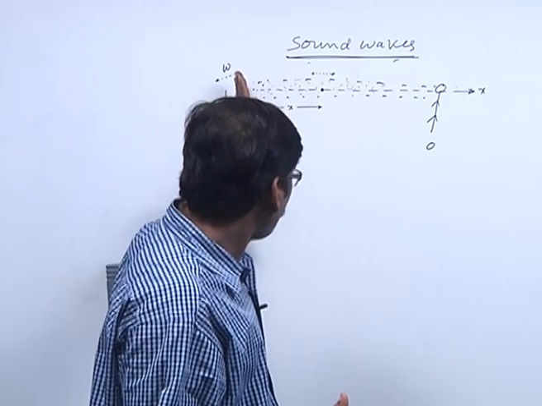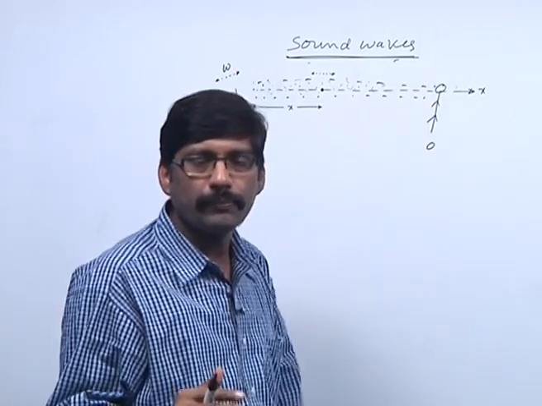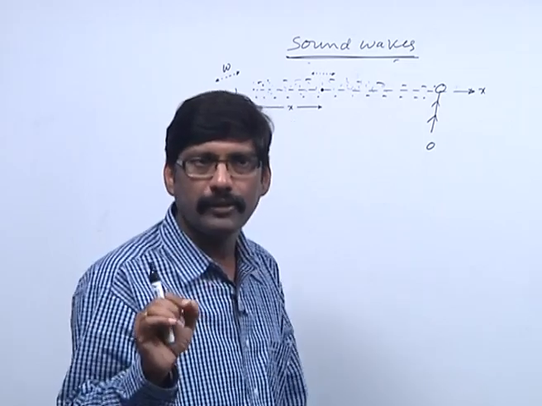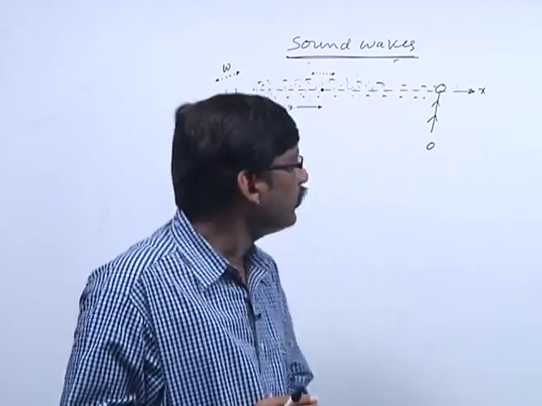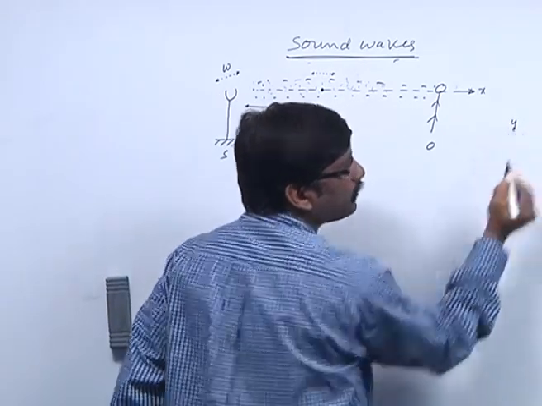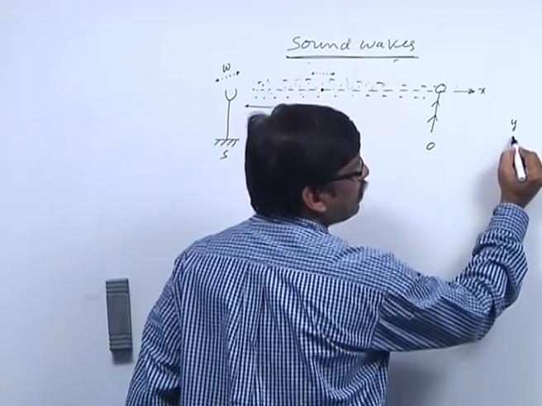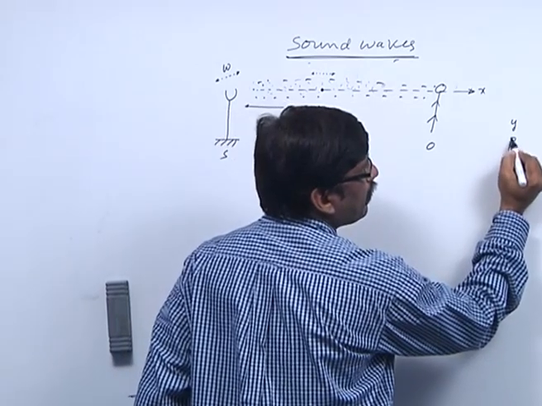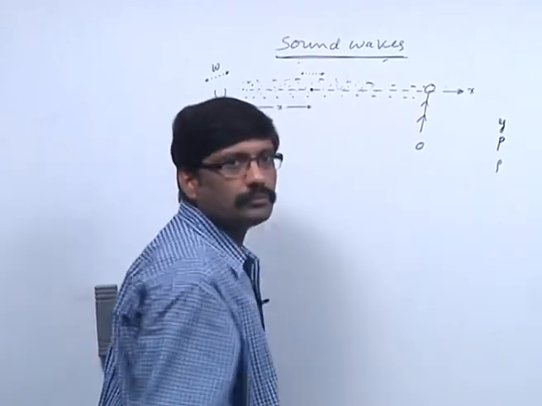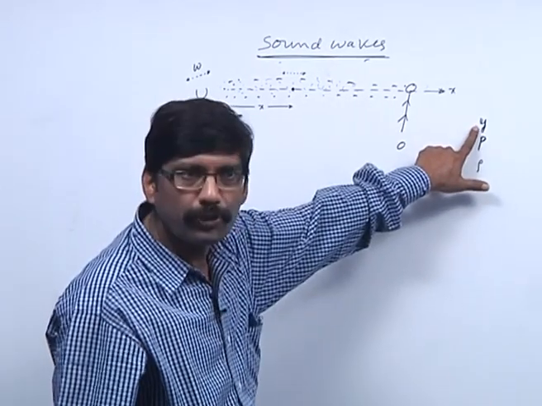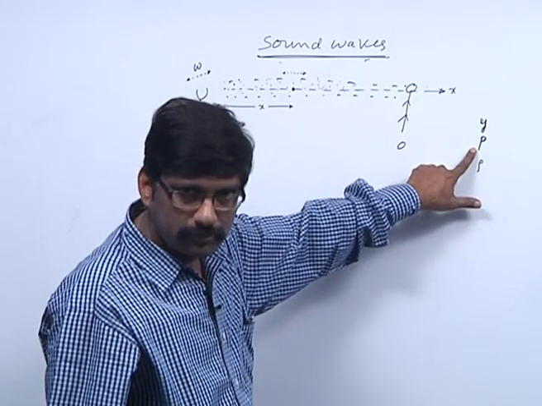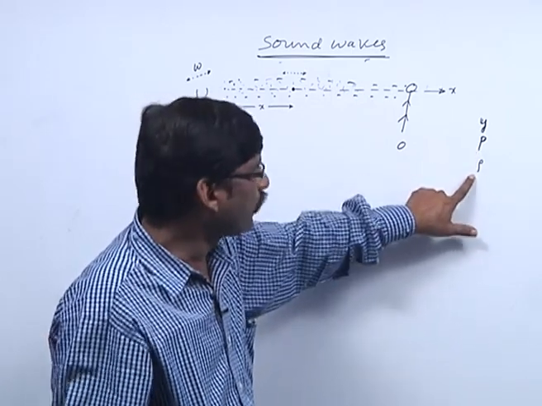So, when a sound wave is propagating through the medium, the displacement of the particles is varying periodically, the pressure is varying periodically, and the density, that is three quantities. One is y, the other one is p, the other one is rho. y is the displacement of the particle, p is the pressure of the medium, and rho is the density.